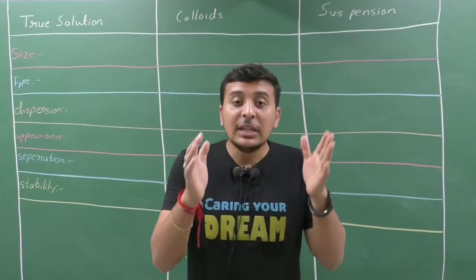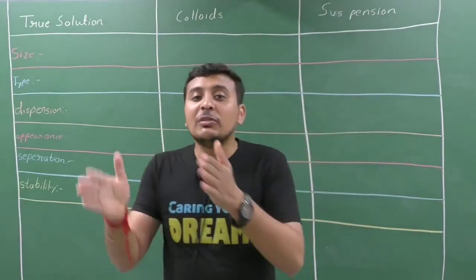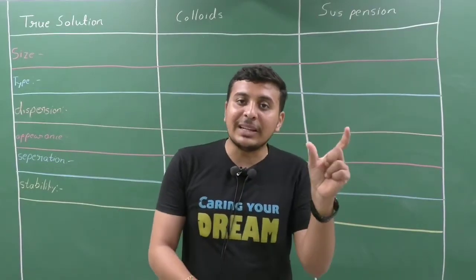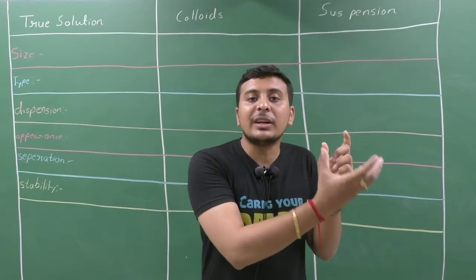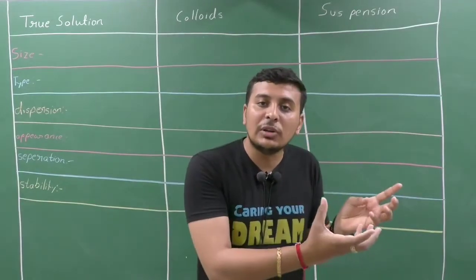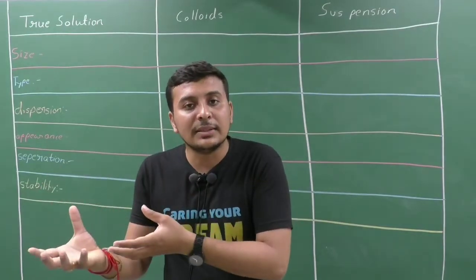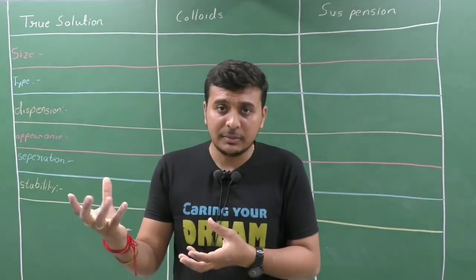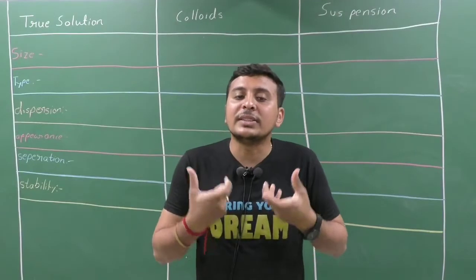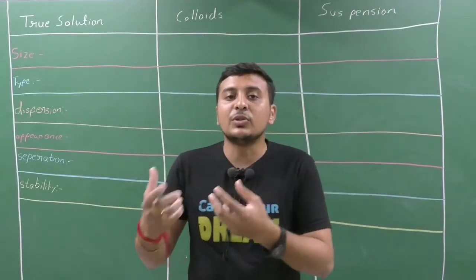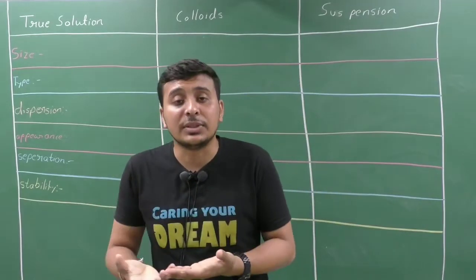What is a solution? Solute plus solvent forms the solution, the mixing of solute and solvent. What is solute? The spelling is smaller. It means if the concentration of a compound is less, then it is known as solute. If a compound has higher concentration, then it is known as solvent, because the spelling is bigger. So we can remember that solute means the compound having the lesser concentration, and solvent means the compound having higher concentration.